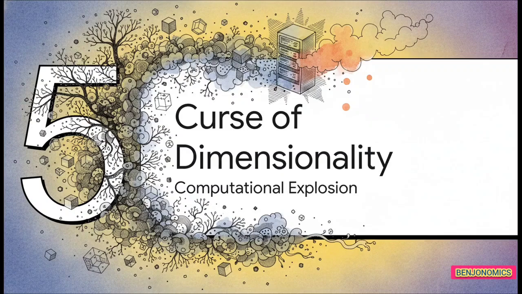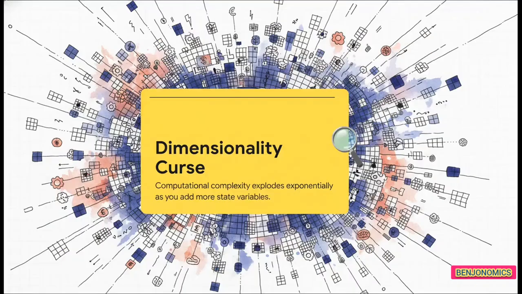Which brings us to Section 5, the curse of dimensionality. Despite its sheer brilliance, Bellman's framework does have a fatal flaw. In fact, Bellman himself coined the term curse of dimensionality for it.